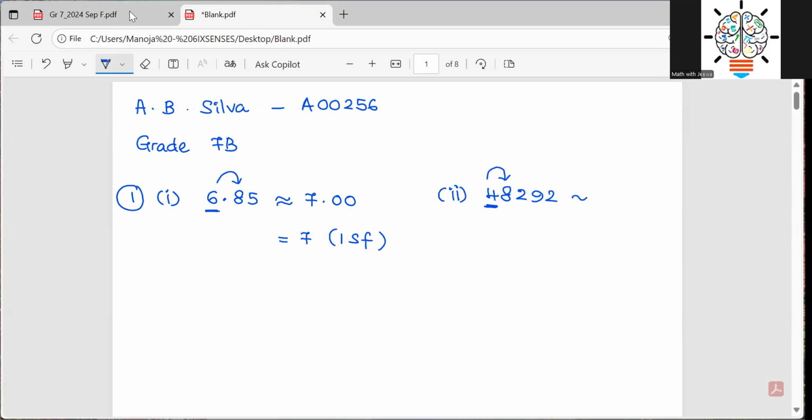Therefore, we need to add 1 to the underlined number. So 4 becomes 5, and the rest of the digits will be 0, right? So 48,292 will be equal to 50,000 if you correct it to one significant figure, or the first significant figure.